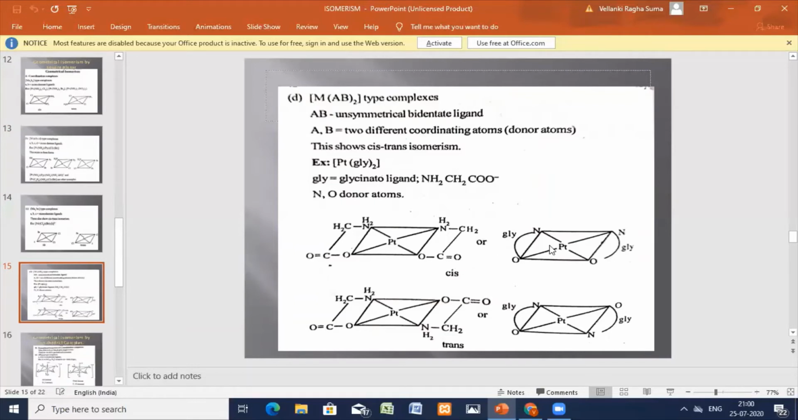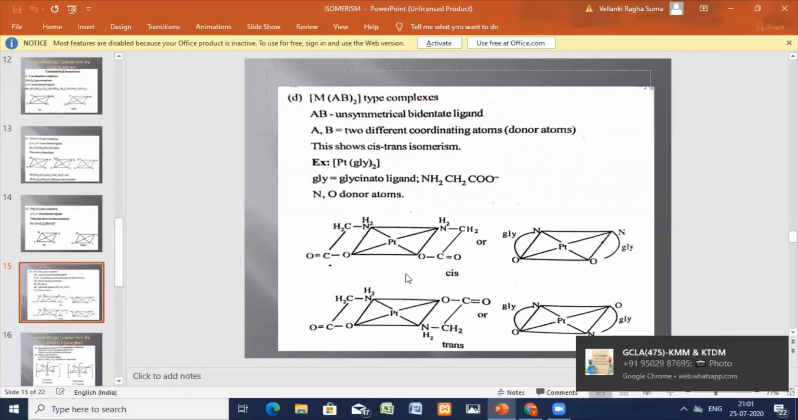Here you can see even this is a cis. On one side nitrogen, on the same side even the nitrogen is the donor, and the other side is oxygen and oxygen. Even this is cis. The same type of donor atoms on the same side. Okay, this is the cis type of isomerism for the M(AB)2 type of complex.